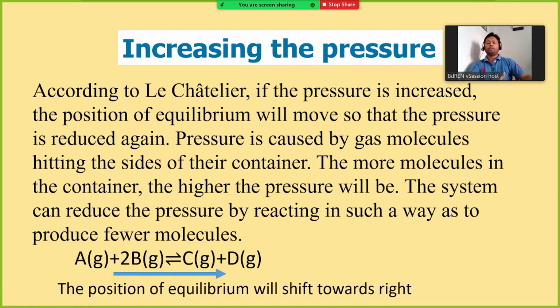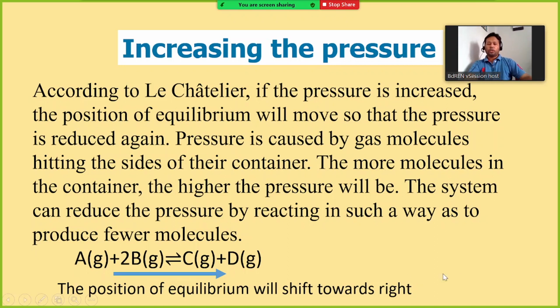So if you increase or decrease the pressure, the partial pressure of each component remains the same. Therefore there will be no change in the equilibrium position.